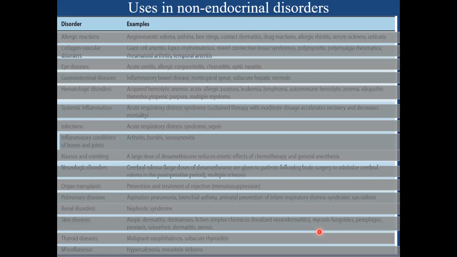Now let us see other non-endocrine uses of steroids. Coming to its first use, there are allergic reactions. Mostly it is used in many allergic reactions, like in case of angioneurotic edema, bee stings, contact dermatitis. Okay, however, glucocorticoids, since they act at the level of DNA or the nuclear receptors, usually the time taken is delayed.